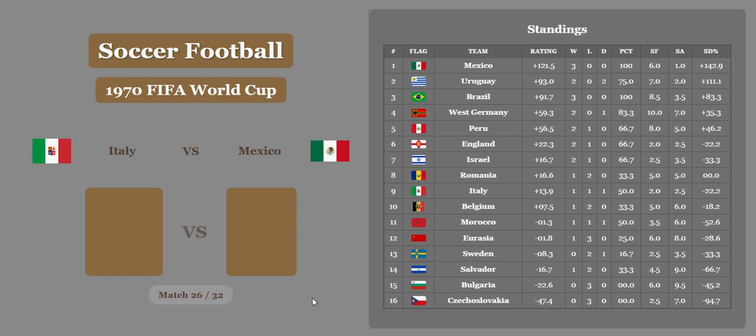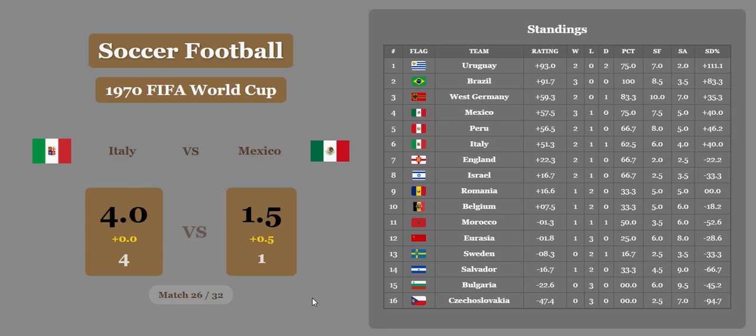Italy versus Mexico. 4-1 Italy. Wow. That is a disaster for Mexico. And Italy moves all the way up to 6th place with that. Mexico falls all the way down to 4th place. And Uruguay at 1st, Brazil 2nd, Germany 3rd as we go into match 27.